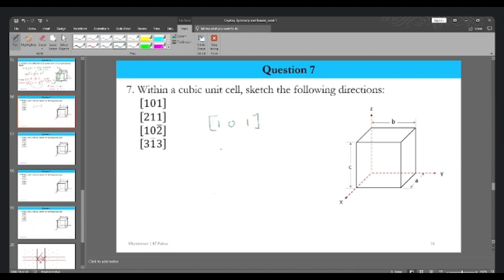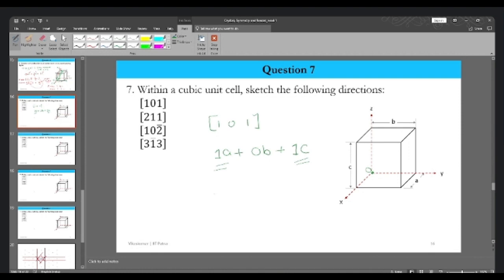We'll write 101 in terms of A, B, and C. The first is associated with A, 1, 0, and then again 1. We'll write a plus sign with that, as it's a translation we are doing. So we are going in the A direction by 1, in the C direction by 1, and in the B direction we are not going anywhere. All of them are positive. Let's select our origin at the center only. Let us say this is my origin for the time being.